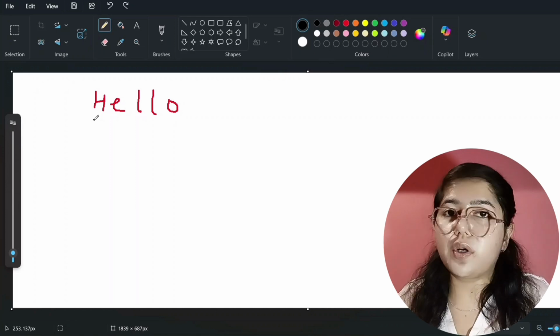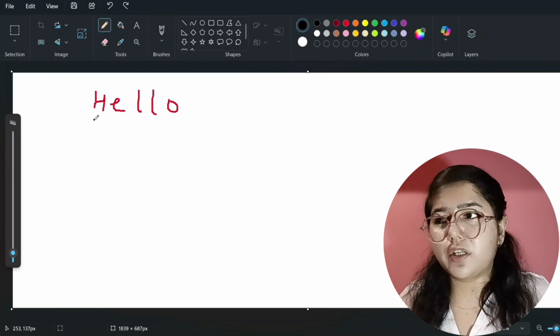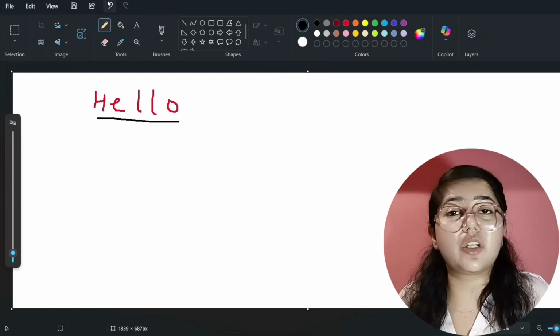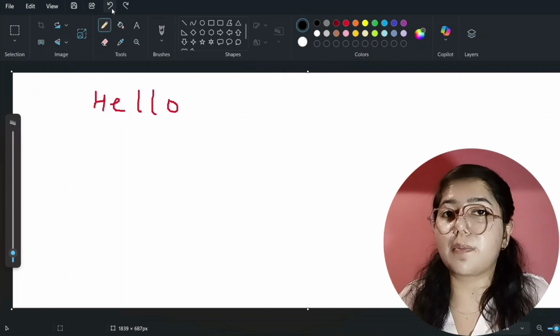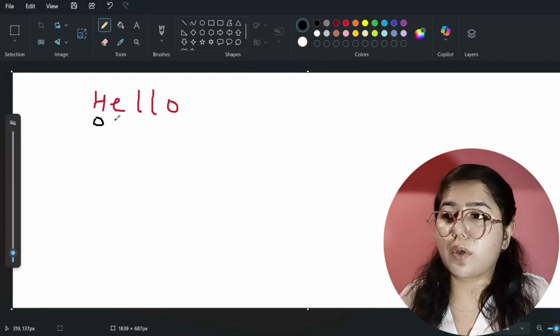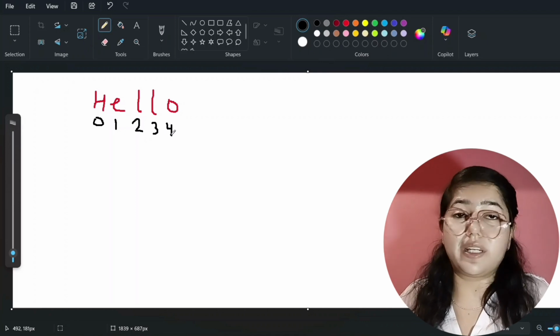So if I tell my code editor you do one thing for reversing this, code editor knows that each and every character in the string has an index number. What will be the index number? I have already taught you in the previous tutorial. It will start from 0th index. So H will have 0 index, E will have 1 index, L will have 2 index, this L will have 3 index, and this O will have 4 index, right?